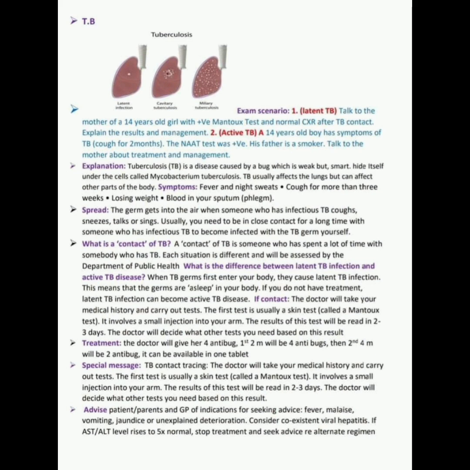Now, treatment of tuberculosis. The doctor will give her 4 antibiotics. The first 2 months will be 4 antibiotics, then the next 4 months will be 2 antibiotics. It can be available in one tablet.